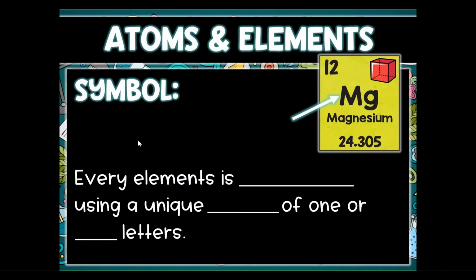A couple more characteristics about elements. So we talked about the atomic number. Now let's move on to the atomic symbol. So the symbol is basically the 1 letter or the 2 letters, or in some cases the 3 letters, depending on what periodic table you're looking at, that represent that specific element. Every element is abbreviated, so that means it's shortened down using a unique symbol of 1 or 2 letters. So, for example, magnesium is abbreviated by 2 letters.